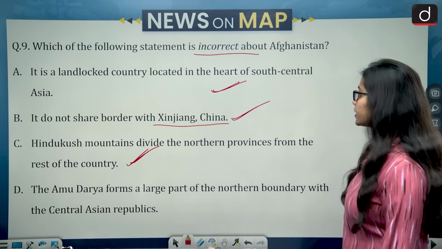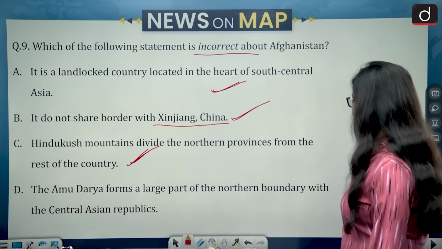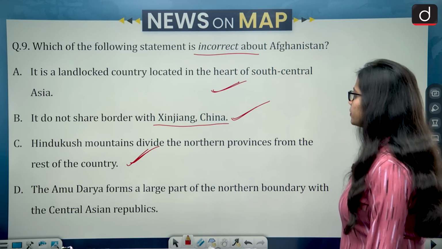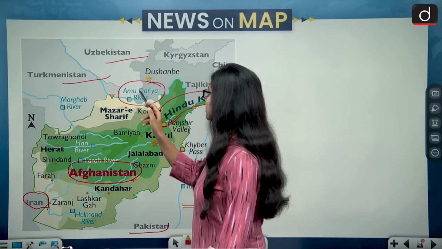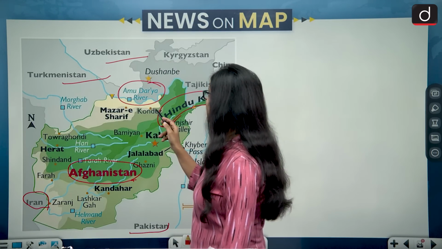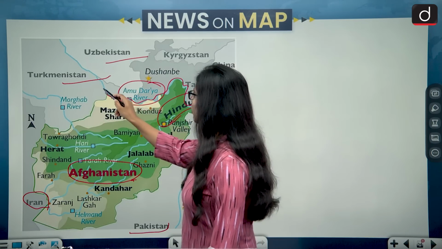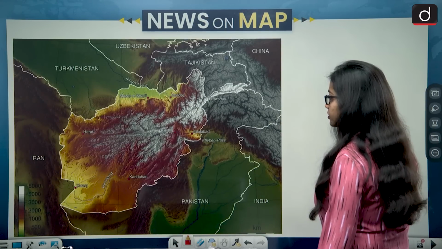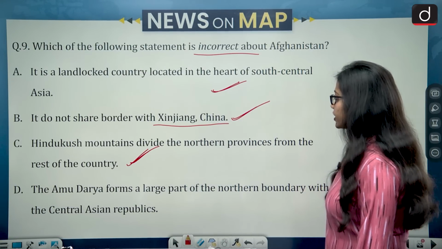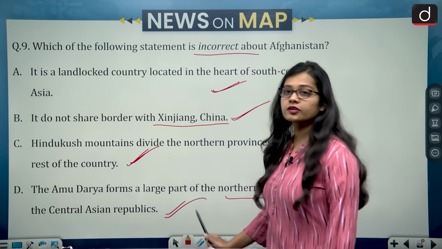This is also correct. Then the last statement is the Amu Darya forms a large part of the northern boundary with the Central Asian republics. Then if we look at the map of Afghanistan, Amu Darya is a river. So Amu Darya lies on the northern side of Afghanistan and it forms a long boundary with northern Afghanistan and also other countries like Turkmenistan. So the statement says the Amu Darya forms a large part of the northern boundary with the Central Asian republics. So option D is also correct.